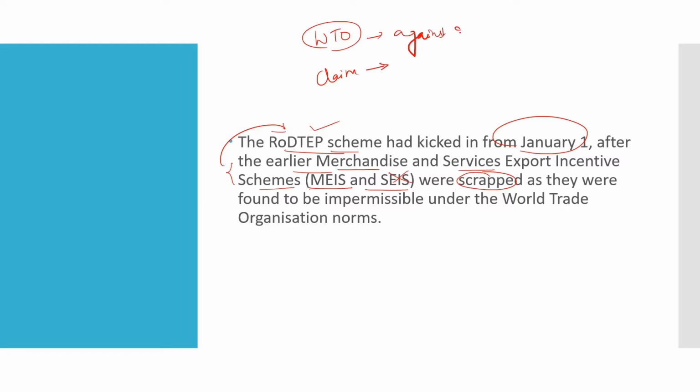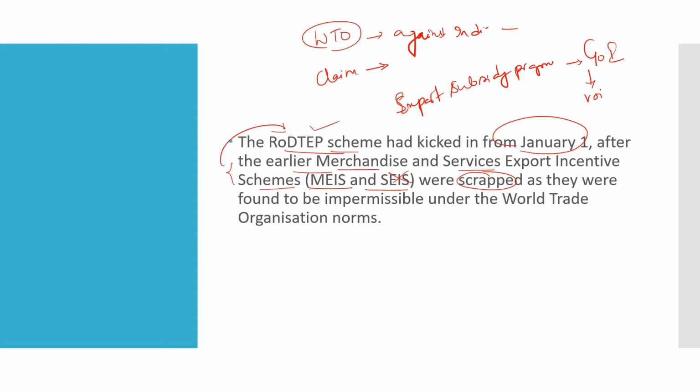It was against India, stating that the export subsidy programs which are provided by the government of India, the schemes formed by the government of India, have violated some of the provisions of the trade norms.